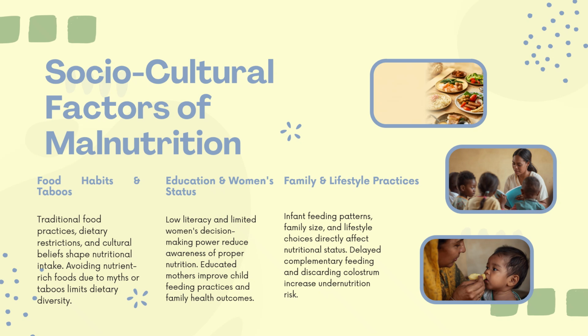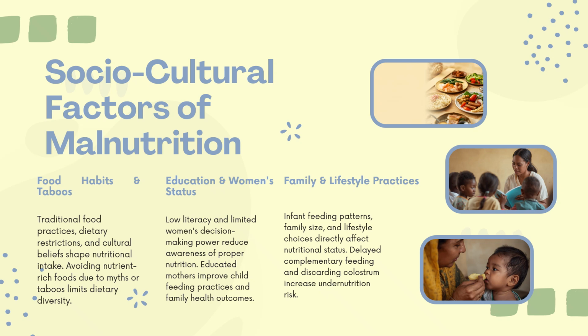Look at the socio-cultural factors of malnutrition. We already said that there are many taboos or many habits persistent. For example, food habits and taboos mean traditional food practices or dietary restrictions and cultural beliefs shape nutritional intake. Avoiding nutrient-rich food due to myths or taboos limits dietary diversity, like a pregnant woman not being allowed to eat egg, or a preterm or newborn baby not being given cholesterol at first. These are removed now, but it is sometimes persistent.